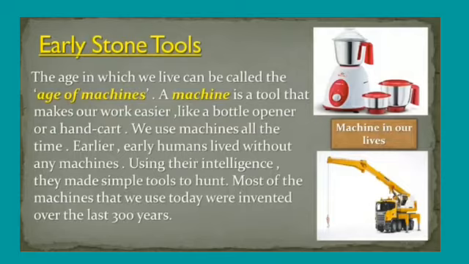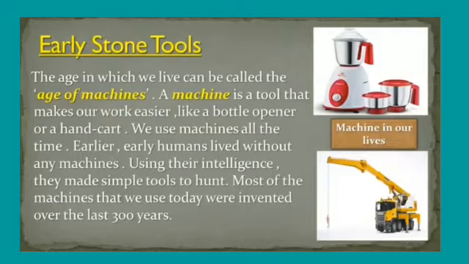Yes. Previously, early human beings had no cars, buses, autos, bikes, trains or aeroplanes. They had no computers, no mobile phones, no engines, etc. Means they had no machine tools.